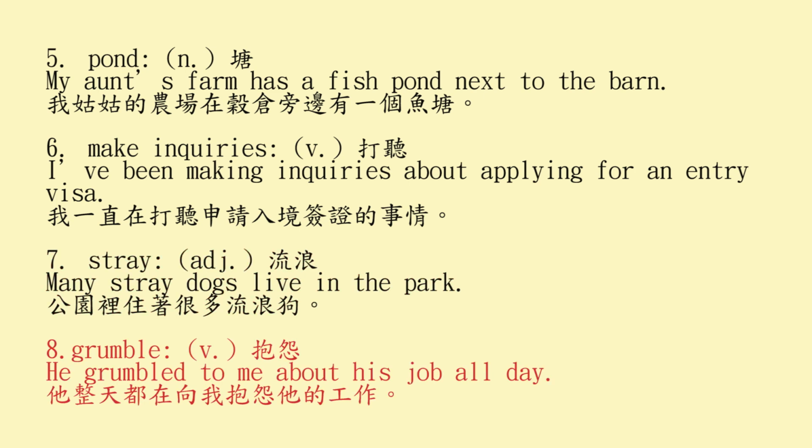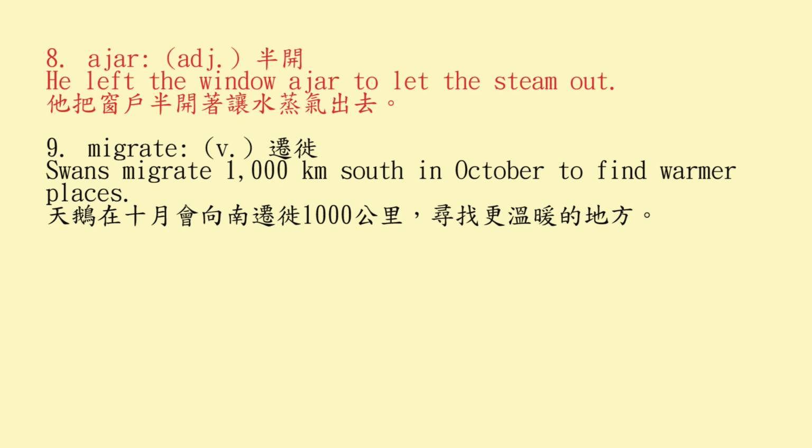Grumble. He grumbled to me about his job all day. Ajar. He left the window ajar to let the steam out. Migrate. Swans migrate 1,000 kilometers south in October to find warmer places.